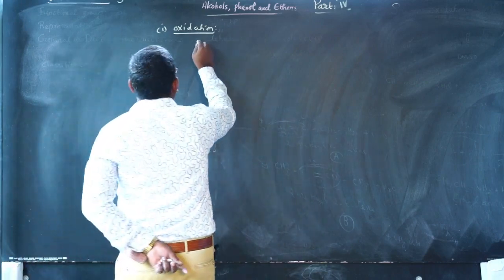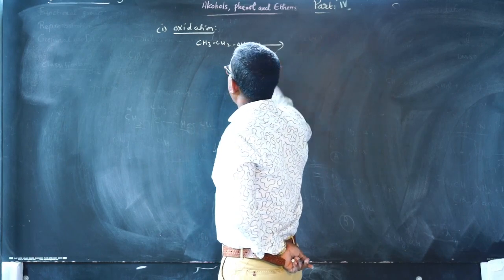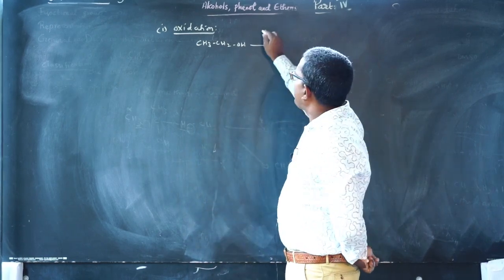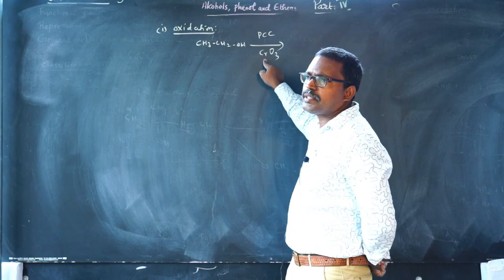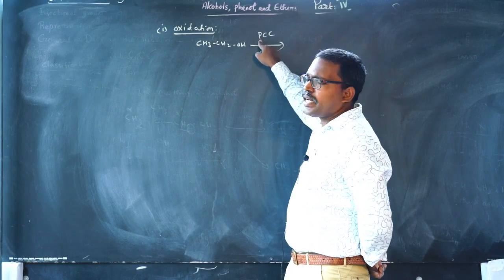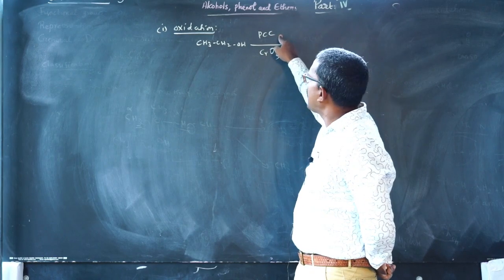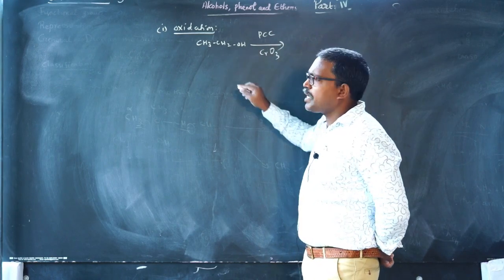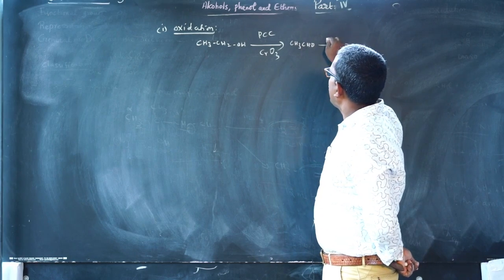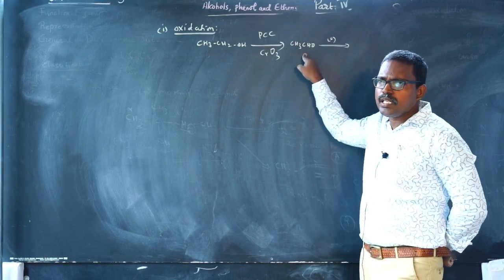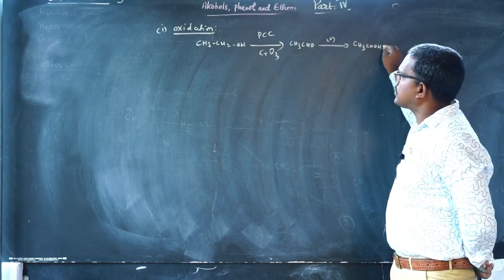Simply, ethyl alcohol reacts with PCC, pyridinium chlorochromate, or CrO3, chromium trioxide, as the oxidizing agent. The primary alcohol on oxidation gives an aldehyde, acetaldehyde. This aldehyde on further oxidation gives acetic acid as the product.